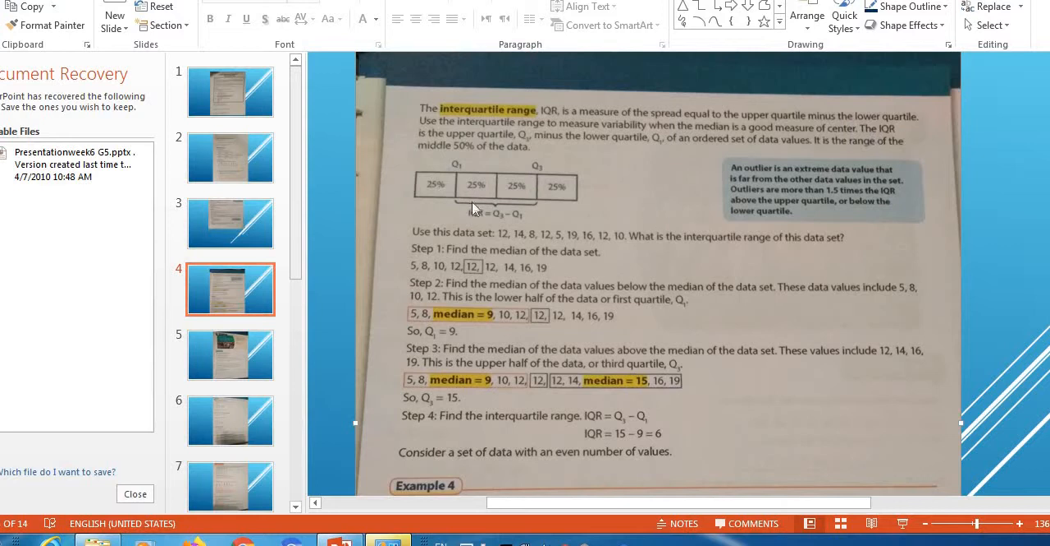The IQR is the upper quartile, Q3, minus the lower quartile. So, of an ordered set of data values, it's the range of the middle 50% of the data.